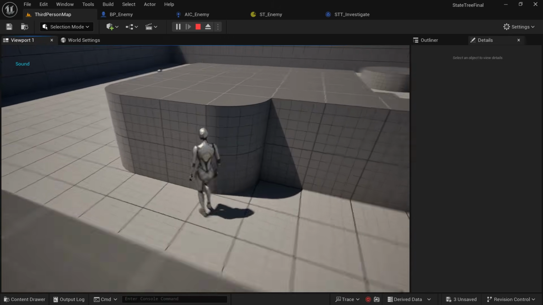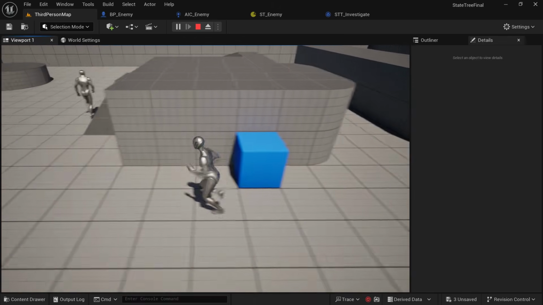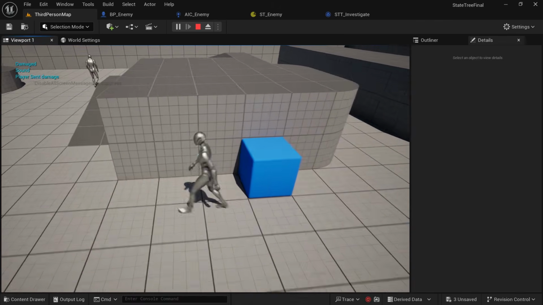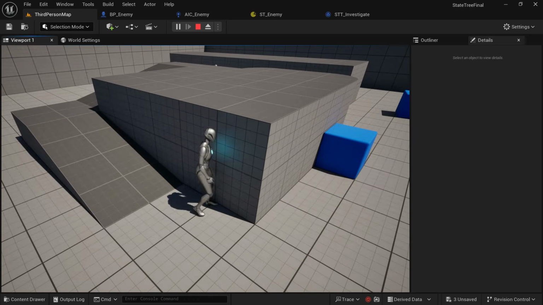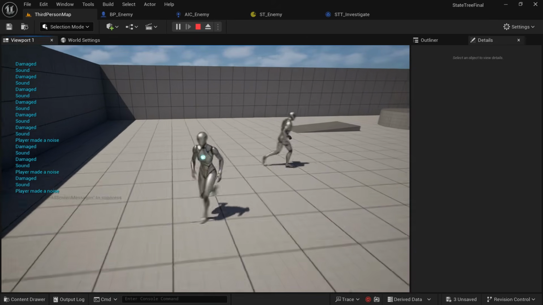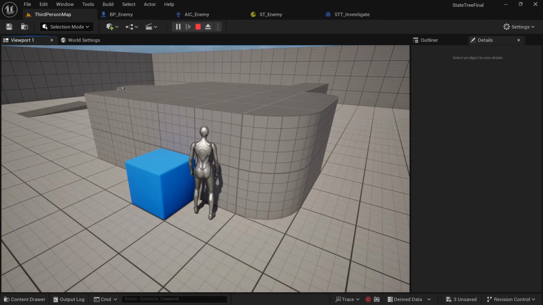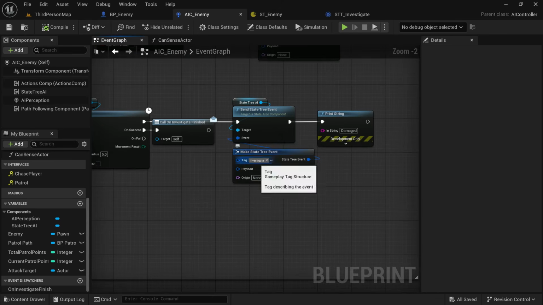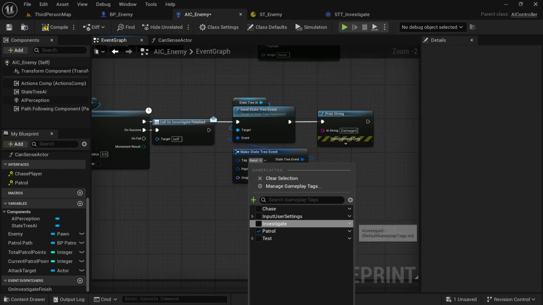When we played a sound, he turned to start facing the sound, then he saw the player, so he started chasing the player. So here, if you press N to trigger damage, you'll see he starts moving to us. Make sure the tags are both set to investigate, not patrol.